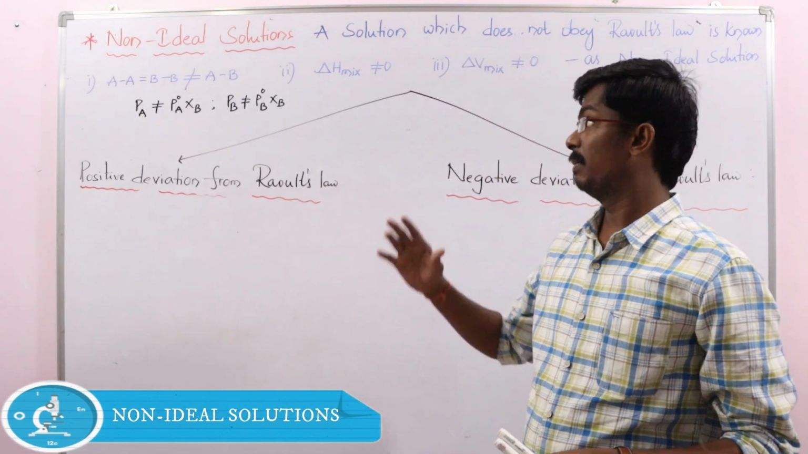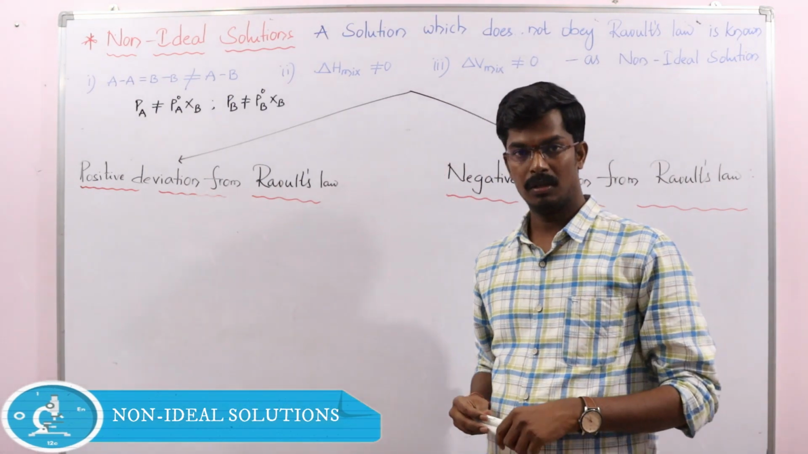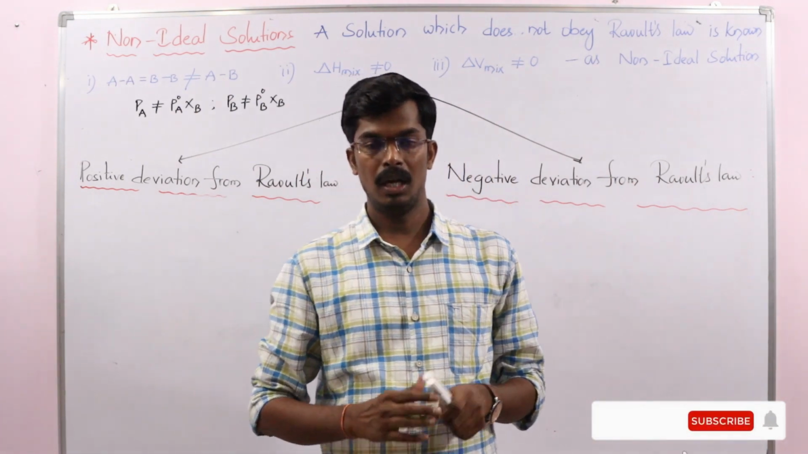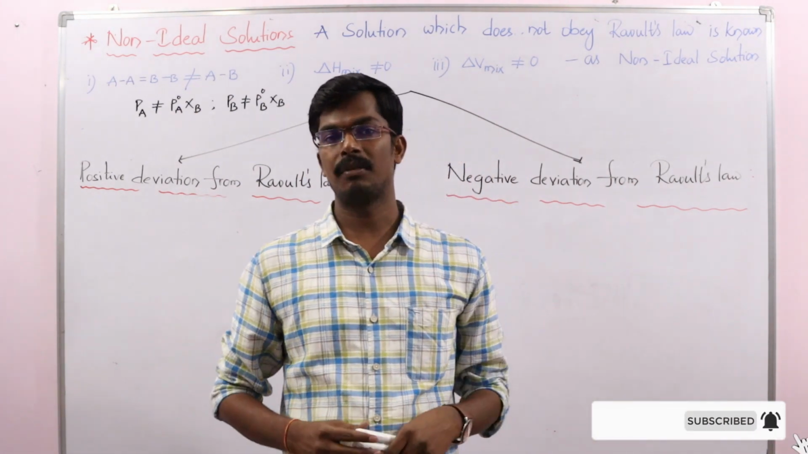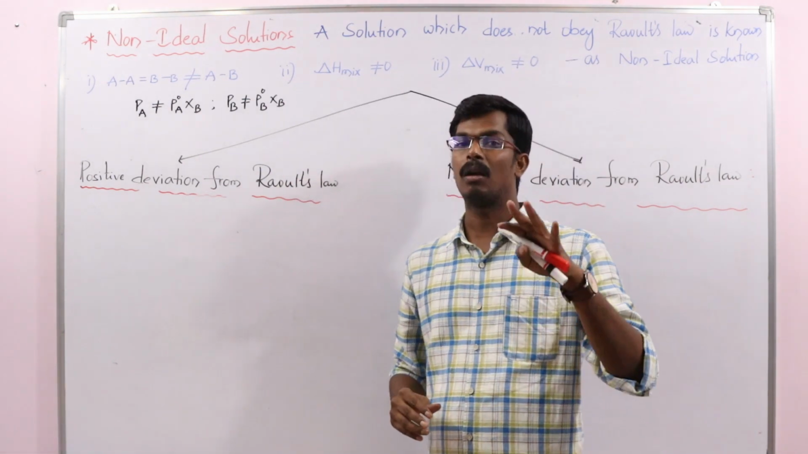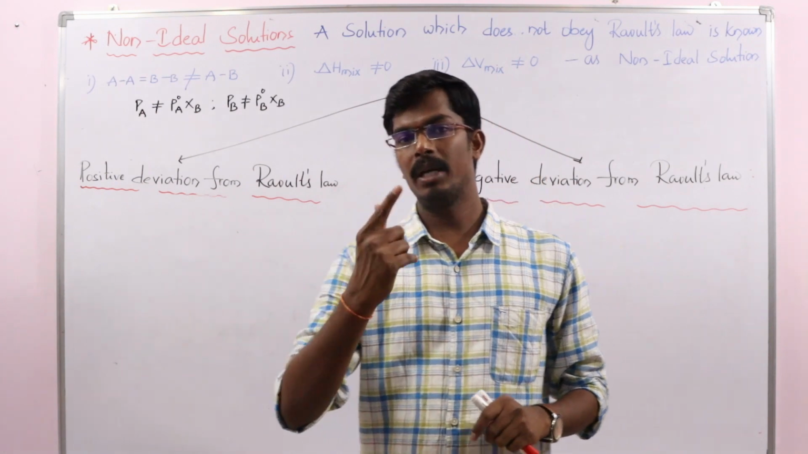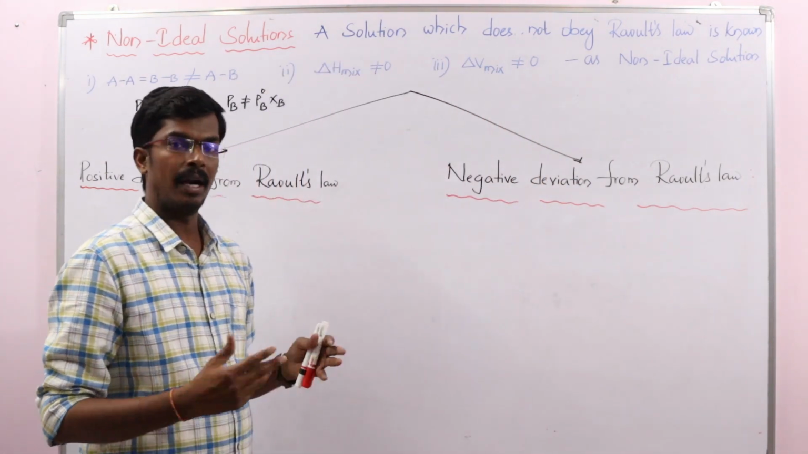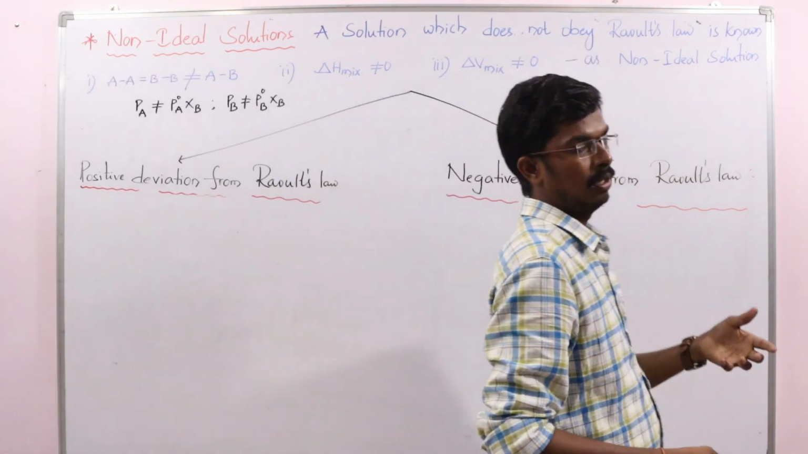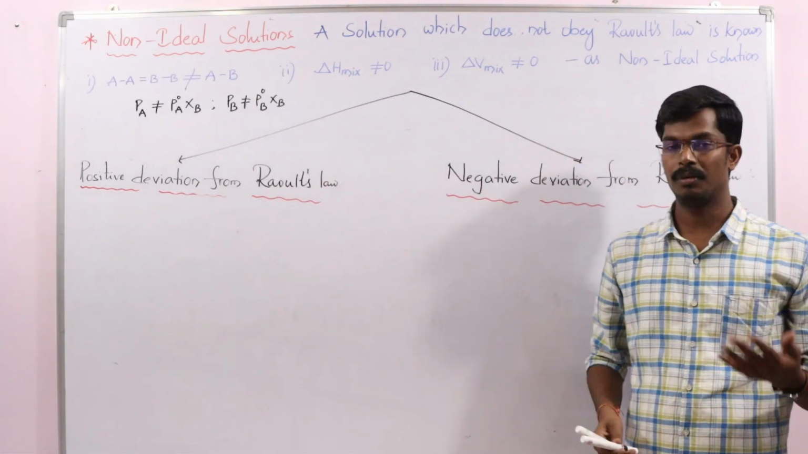In this session, I am going to explain non-ideal solutions. In the previous class we discussed ideal solutions. Binary solutions are classified into two types: ideal and non-ideal solutions, based on Raoult's law. A solution which obeys Raoult's law is an ideal solution, and a solution which does not obey Raoult's law is known as a non-ideal solution.